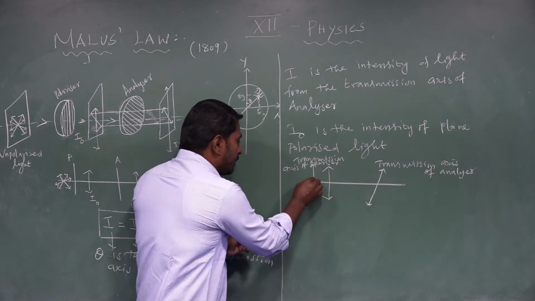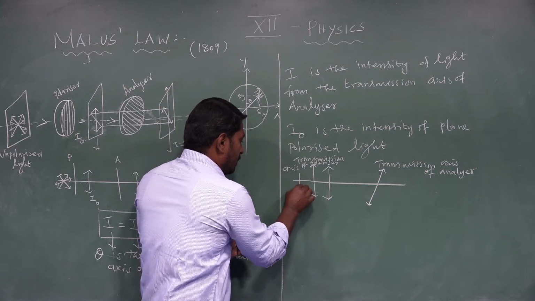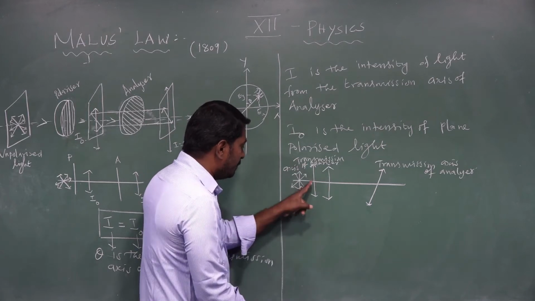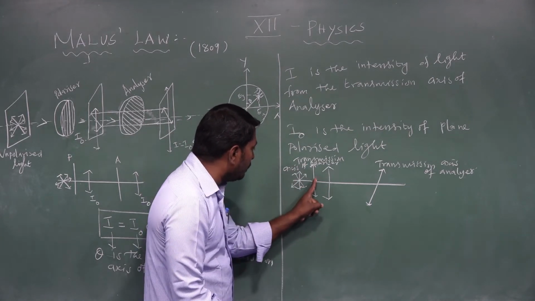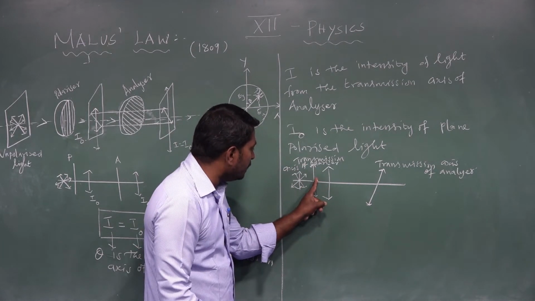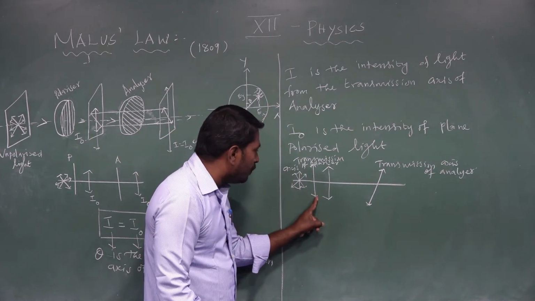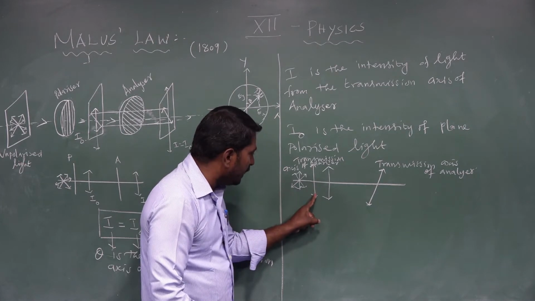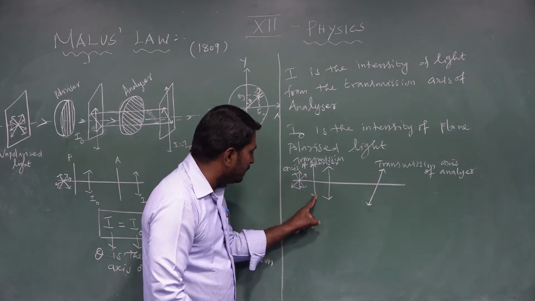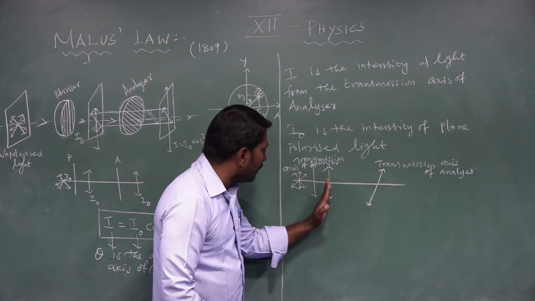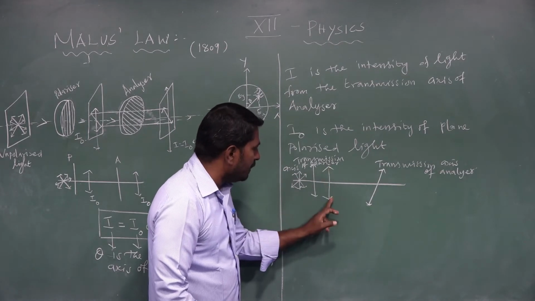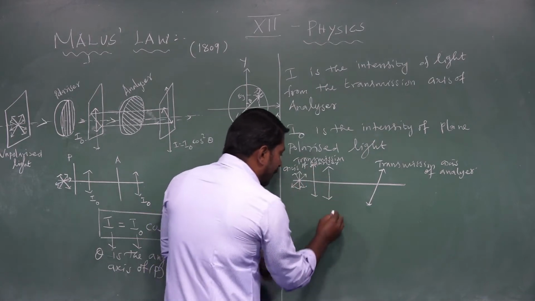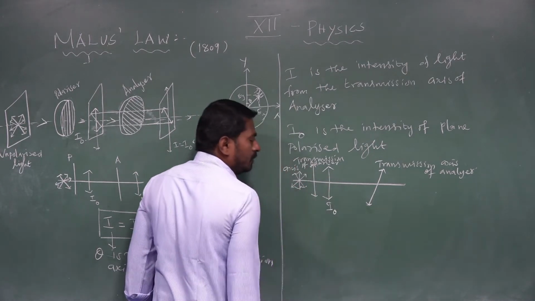When unpolarized light, with vibration in all possible directions, is passed through the polarizer, this is the transmission axis of the polarizer. I symbolically represent this as the optic axis or transmission axis of the polarizer. The light coming out from the polarizer has vibration in only one possible direction, parallel to the transmission axis of the polarizer. This plane polarized light has intensity I naught.